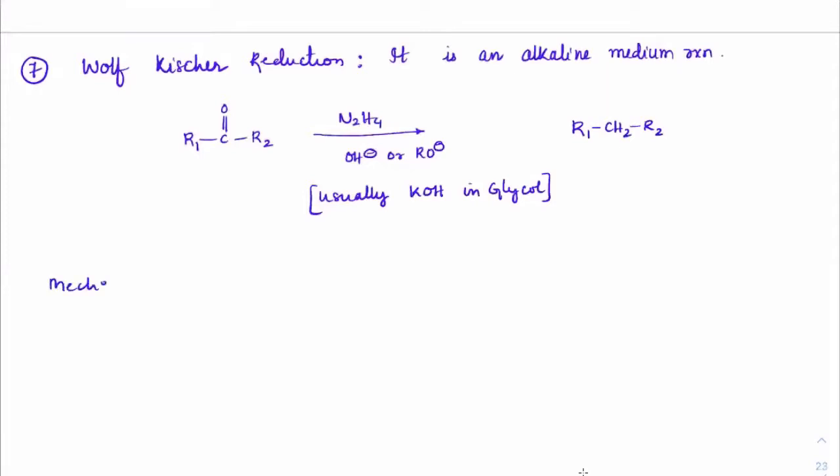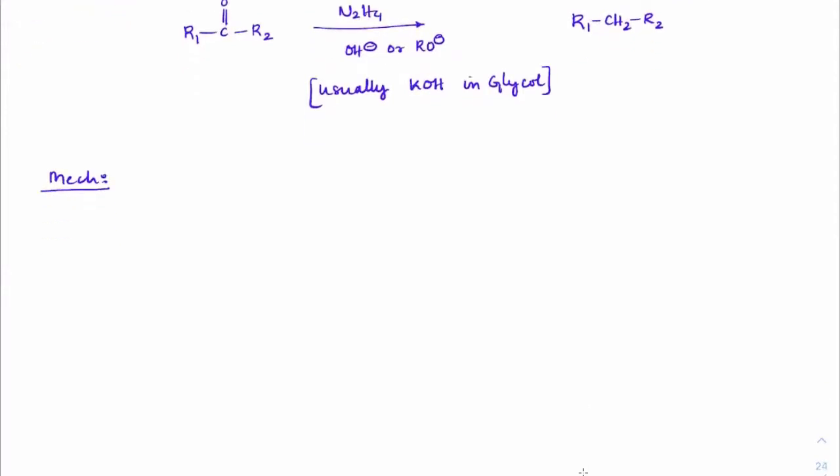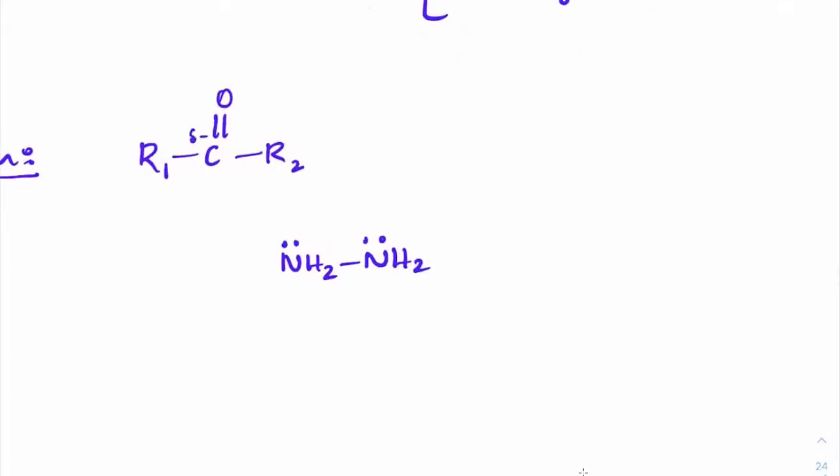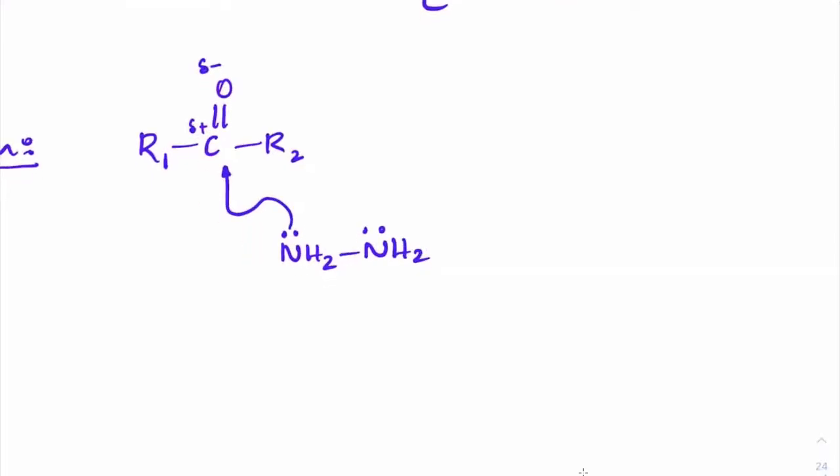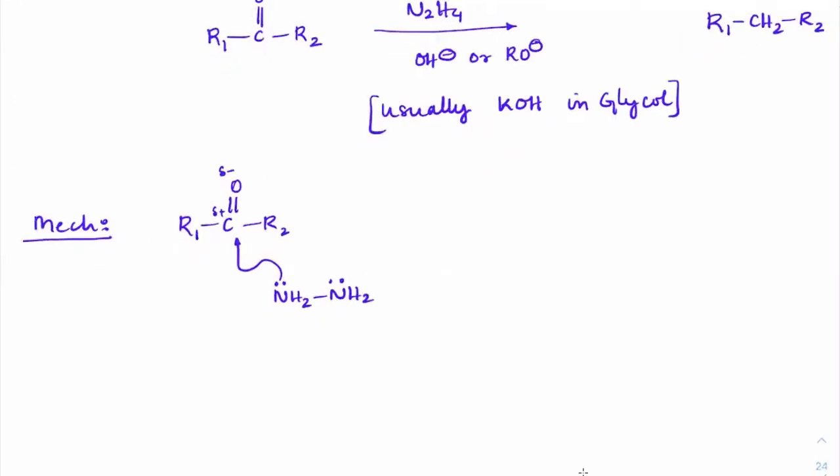See the mechanism here. So R1 C double bond O R2. When you have NH2 NH2, which is hydrazine, hydrazine has an available lone pair. The lone pair will directly react with the delta positive carbon, because you can see there is an electronegativity difference between C double bond O. So carbon has sufficiently positive charge, because of which the lone pair from nitrogen will attack on carbon. As it attacks as a nucleophile, this pi bond will shift onto oxygen.